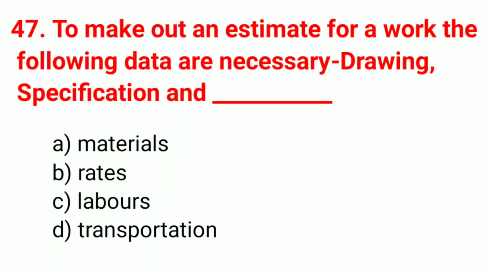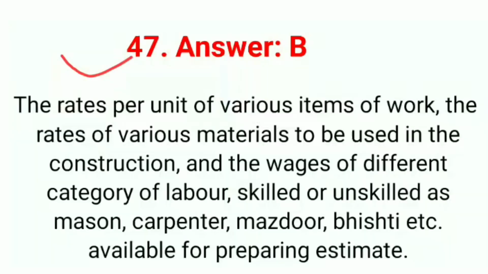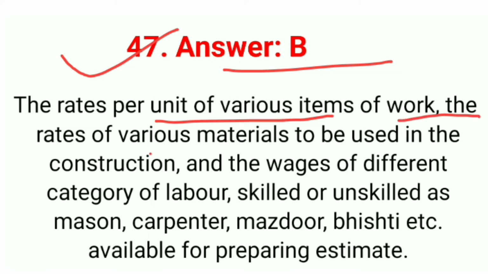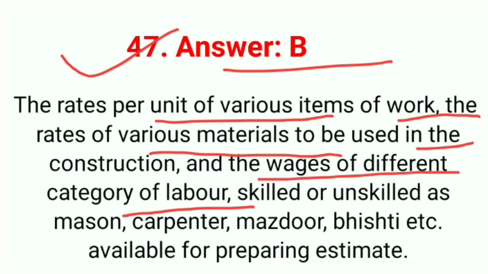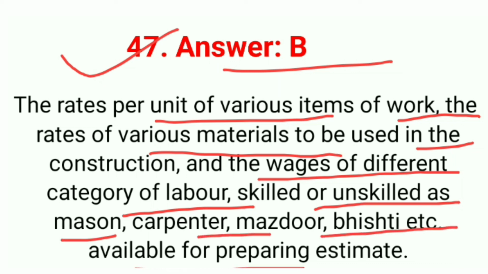Question number 47. To make out an estimate for a work, the following data are necessary: drawing, specification and dash. The correct answer B, rates. Answer is B. The rates per unit of various item of work, the rates of various material to be used in the construction, and the wages of different category of labor, skilled or unskilled, as mason, carpenter, mazdoor, bhishti, etc. available for preparing